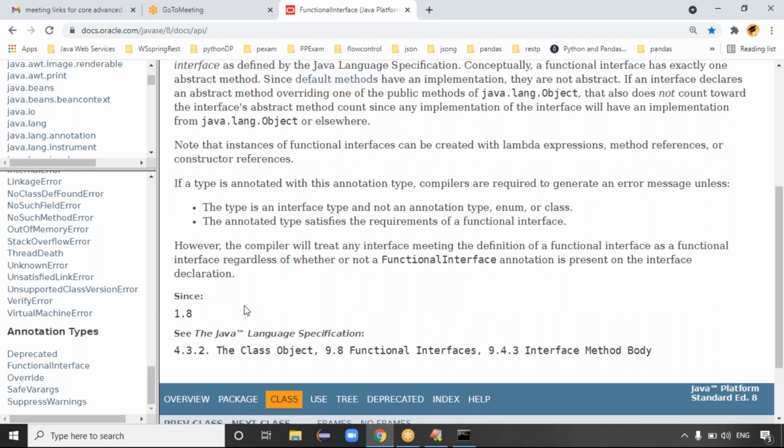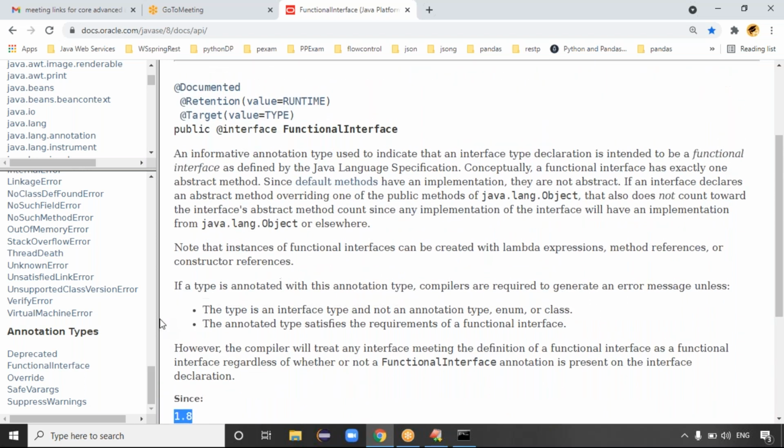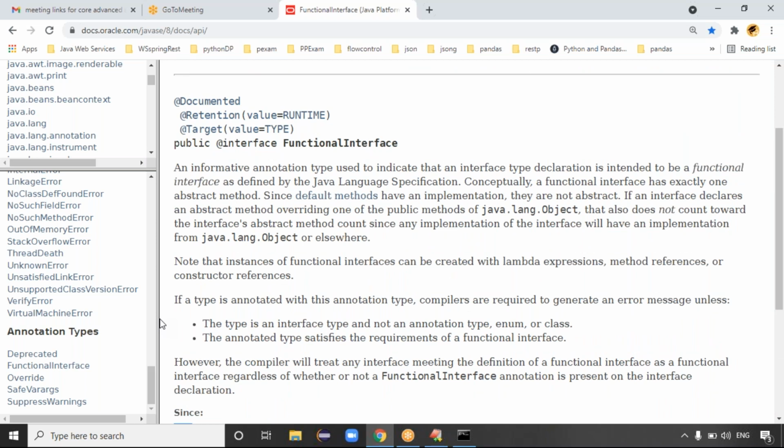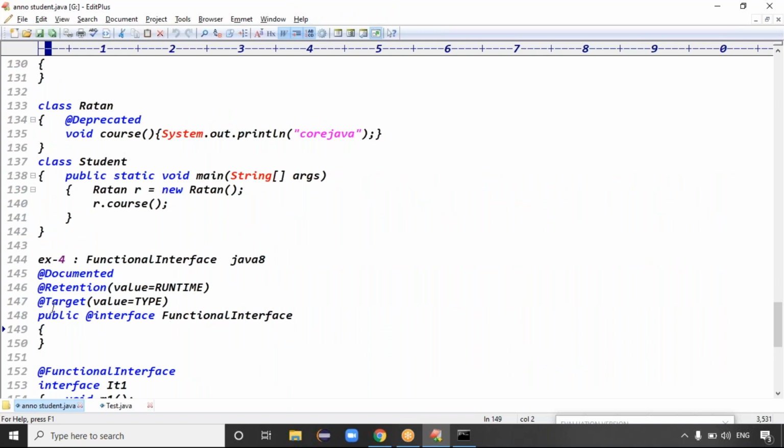Which is from which version onwards? From 1.8 version, right? Exactly. Good. This is a predefined annotation, with target and all.